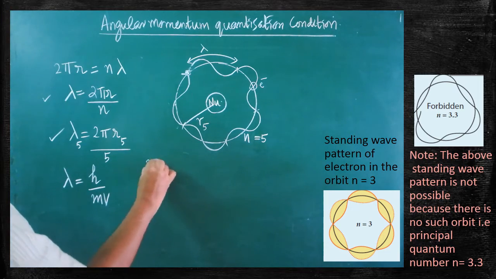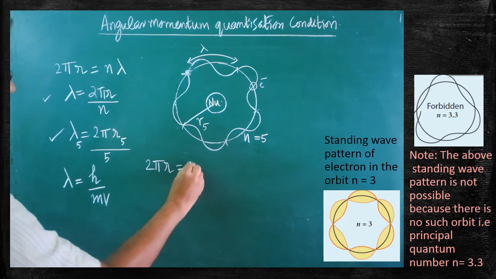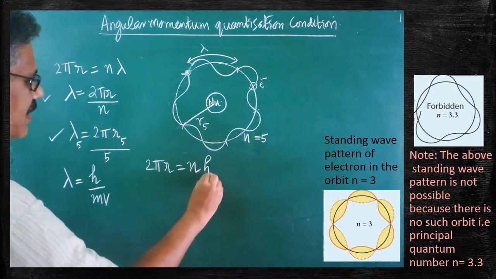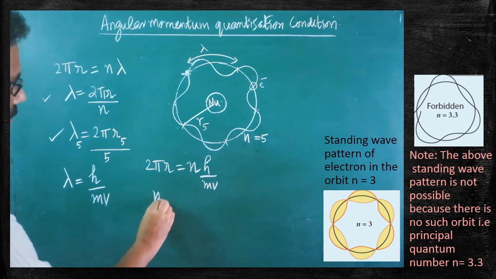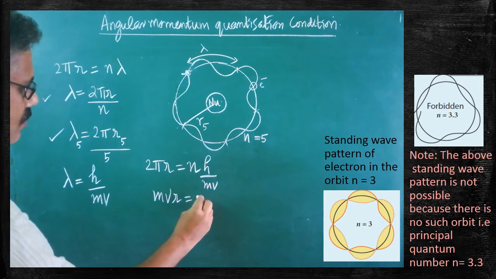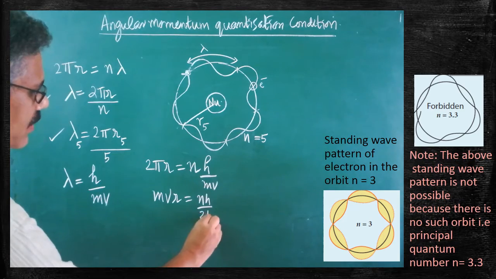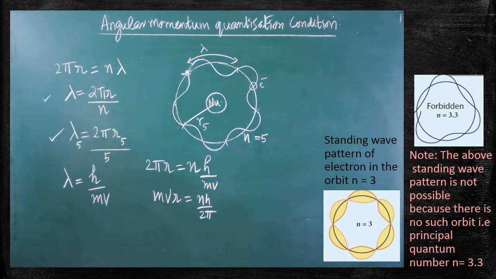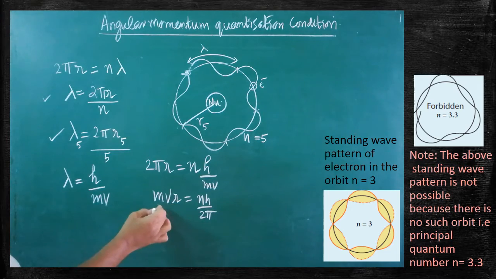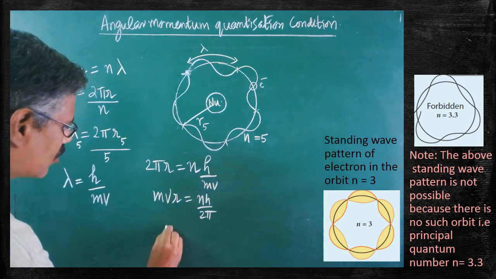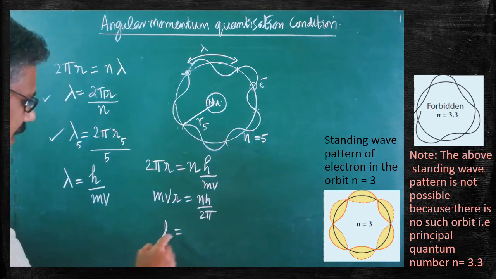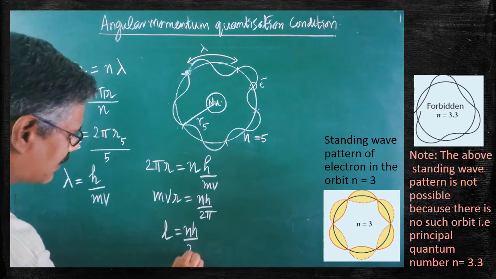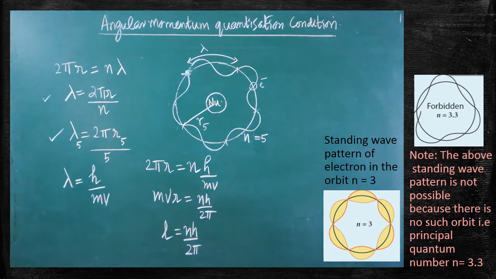2 pi r is equal to n lambda; here I am going to substitute h by mv for lambda. Cross multiply, and mvr can be combined: mvr is equal to nh by 2 pi. So finally we are able to obtain the expression. Here mvr, m into v into r, gives you the angular momentum of the electron. The angular momentum of the electron can be represented by small l, and that expression L gives you the angular momentum of the electron in any orbit. So L is nothing but nh by 2 pi.